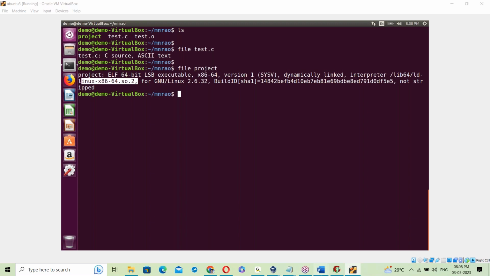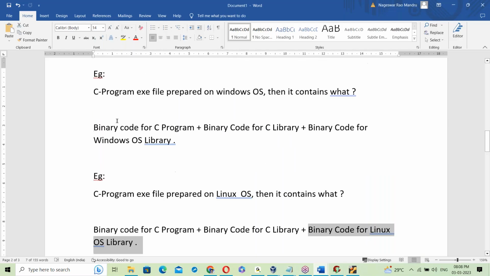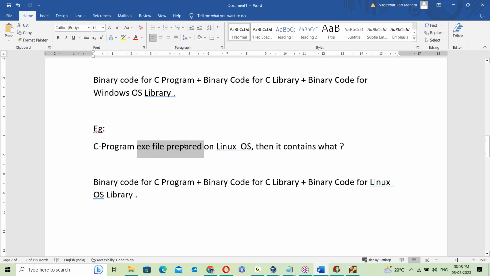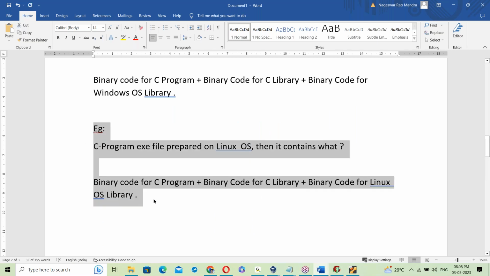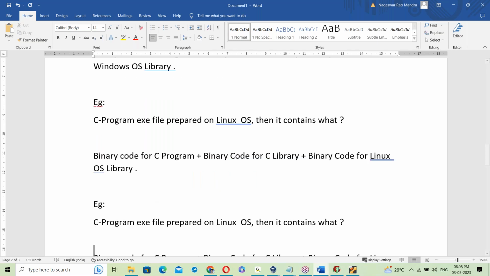If an exe file is prepared in this way on Windows, it links with the Windows OS library. Suppose an exe file is prepared on Linux OS, it links with the Linux OS library. Yes, let us take one more example.